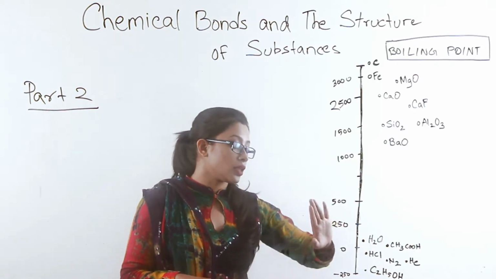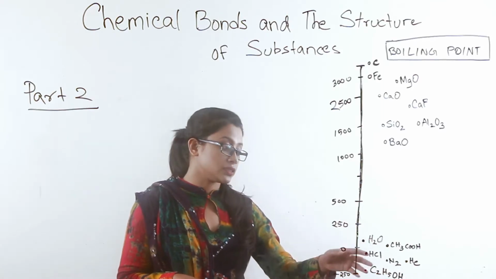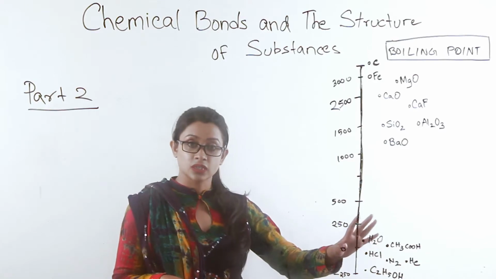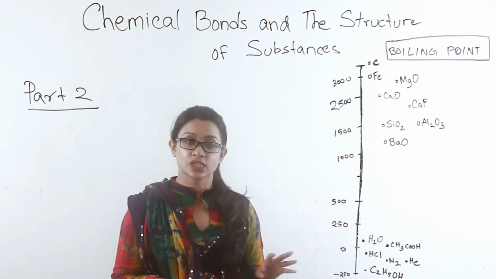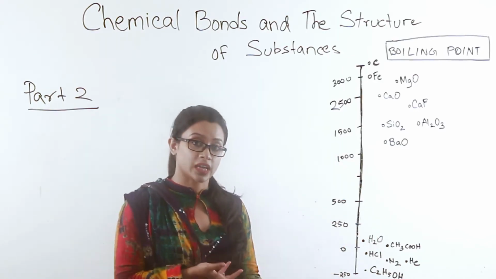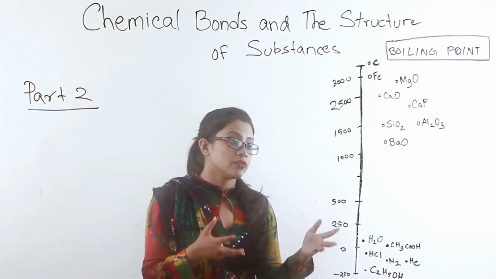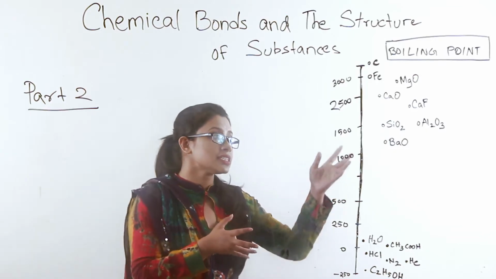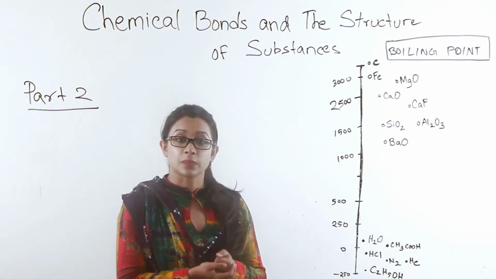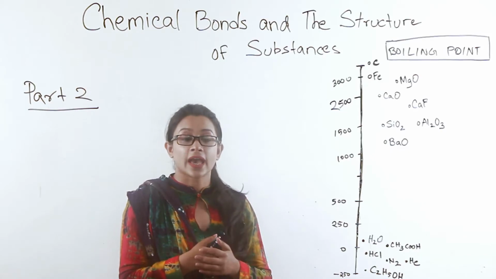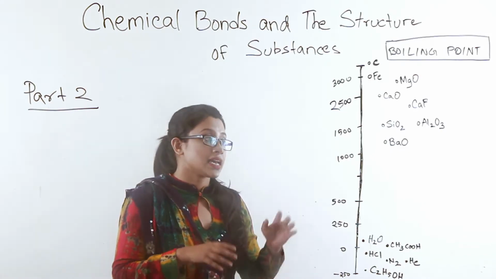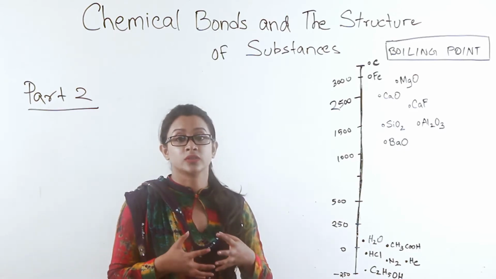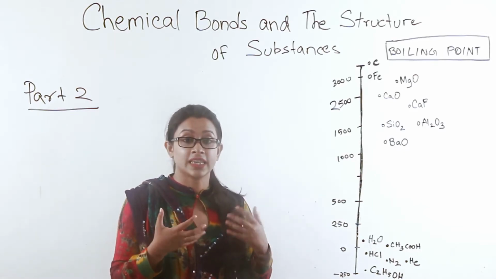On the other side of this scale, you can see some dark dots and the names of some chemicals, and on top you can see some lighter dots and the names of a few other chemicals. If I have to break down this scale to you, this scale is a demonstration of substances, elements or compounds whose boiling temperature varies due to the bonds that they are made up of.